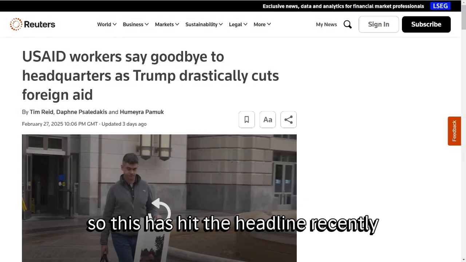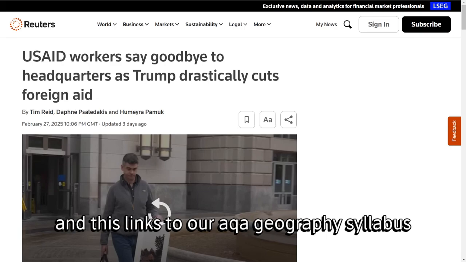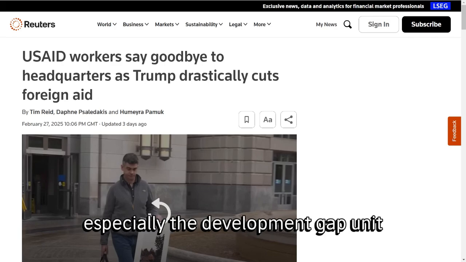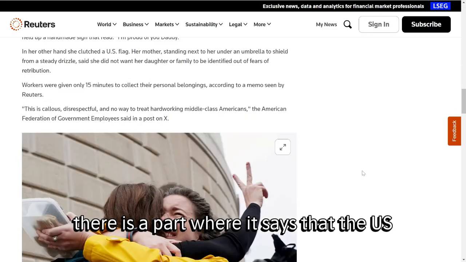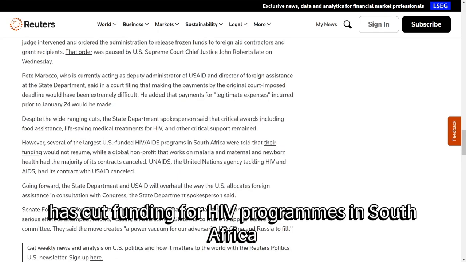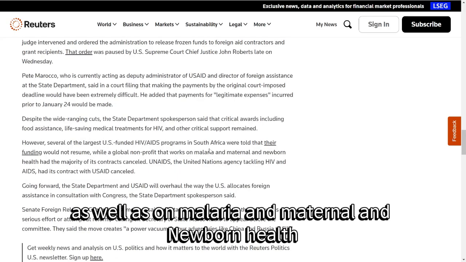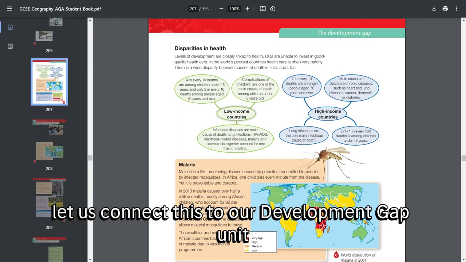So, this has hit the headlines recently, where Trump drastically cuts foreign aid. And this links to our AQA geography syllabus, especially the development gap unit. There is a part where it says that the US has cut funding for HIV programs in South Africa, as well as on malaria and maternal and newborn health. Let us connect this to our development gap unit.